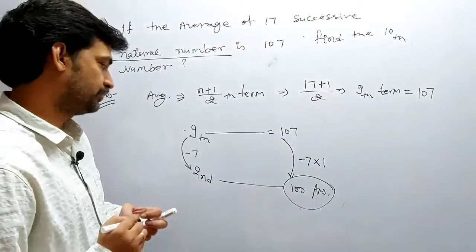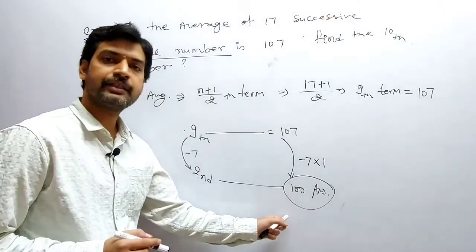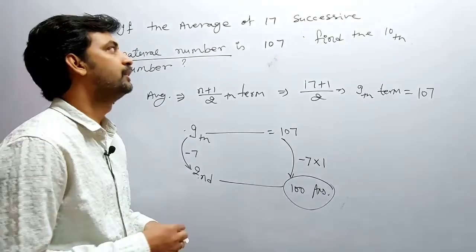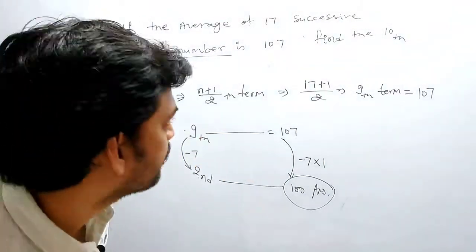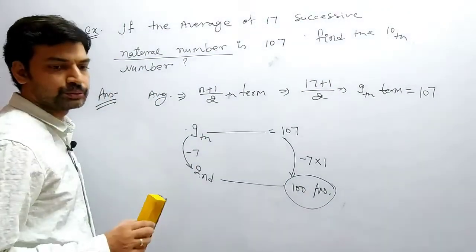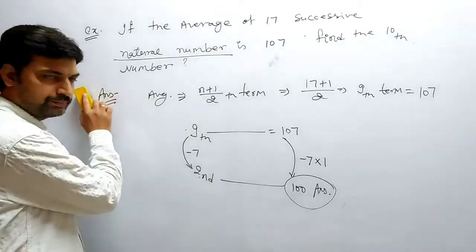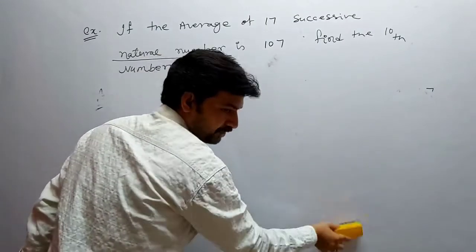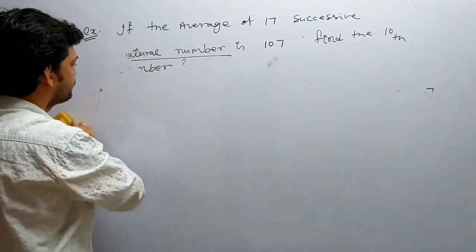If the question asks about the first number, it is 1 less than this one, which means 99. So this way we calculate the average for successive numbers. We have taken the natural numbers. Now I'll move to the even numbers. Odd numbers, both are the same. The process is always the same for all. I'll give you one example for even numbers.